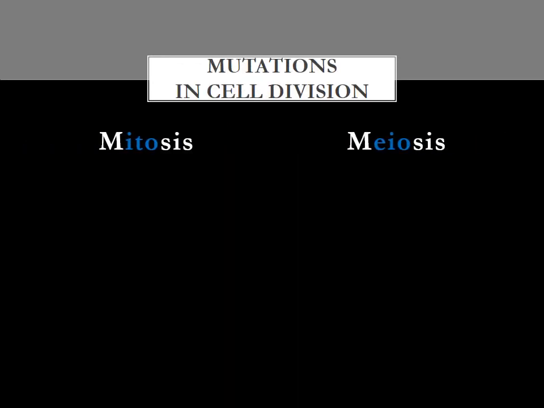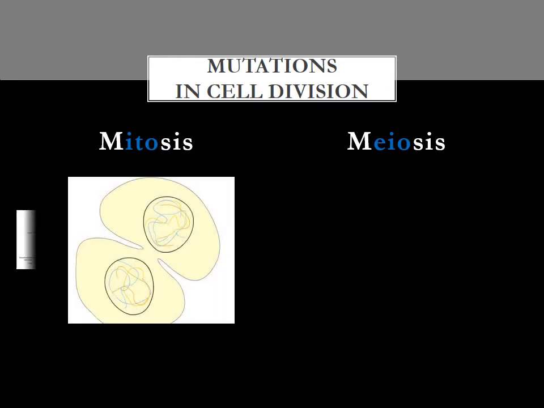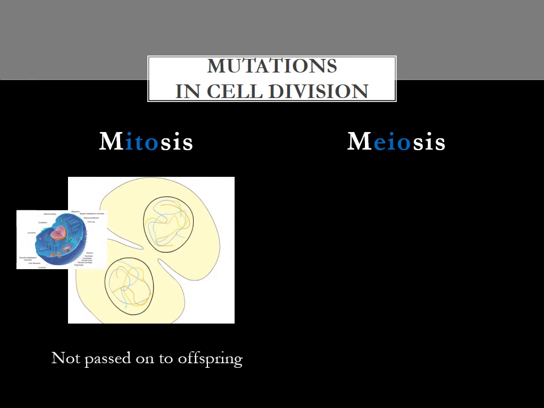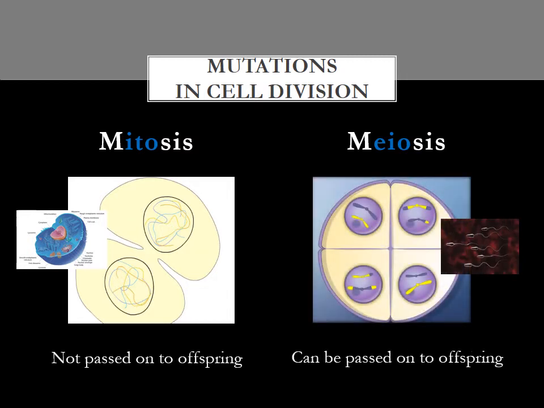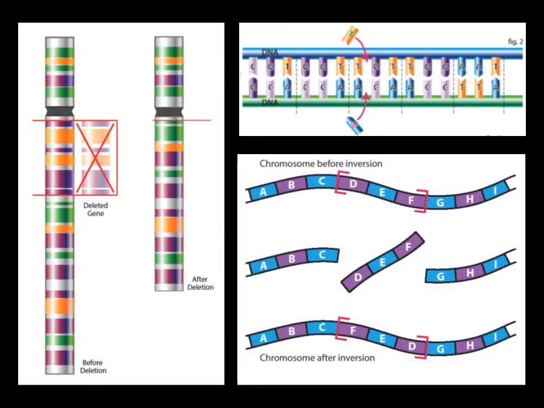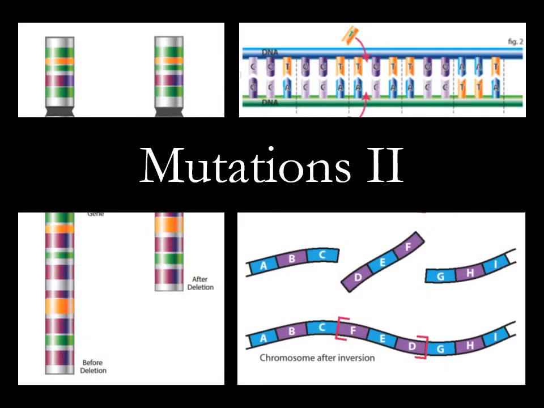Whether or not a mutation is passed on to an organism's offspring depends on whether it happens during mitosis or meiosis. Since mitosis just makes new cells for routine growth and repair, mistakes that happen during this process would not be passed on to the next generation. But since meiosis is part of the process of reproduction, mistakes that happen during this process would be passed on to the next generation. To learn more about how mutations happen, watch our next presentation.